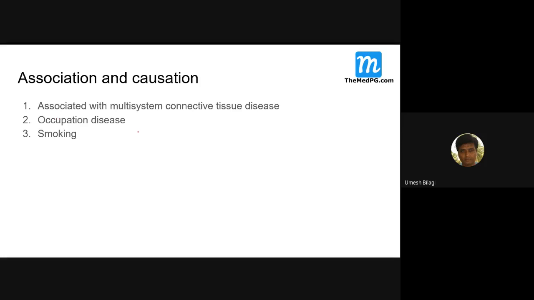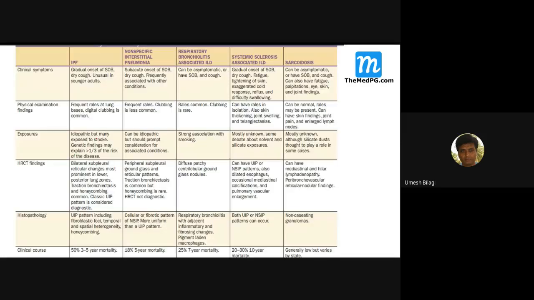Even with pneumoconiosis, smoking can add up and worsen the interstitial lung disease or hypersensitivity pneumonitis. Now, this slide is a bit small, I don't think many people will be able to read it on mobile phones. Anyway, I'll go through these diseases individually.